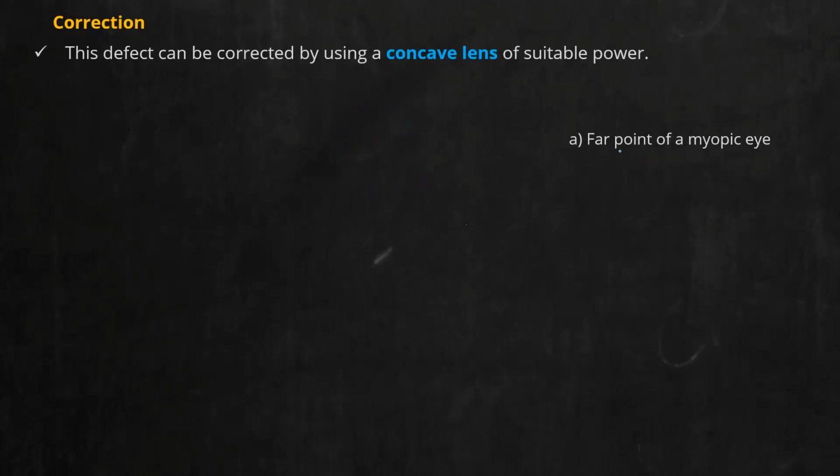First diagram is the far point of a myopic eye. We are going to see the far point of a myopic eye. And we know, ideally for a normal eye, the far point should be where? For a normal eye, the far point should be infinity. But for a myopic person, the far point is not at infinity. Suppose, let this far point be at 100 centimeter. So we are going to consider a diagram where the far point lies at 100 centimeter.